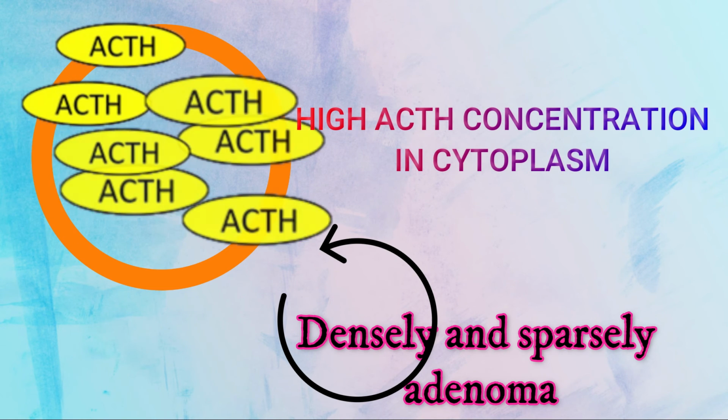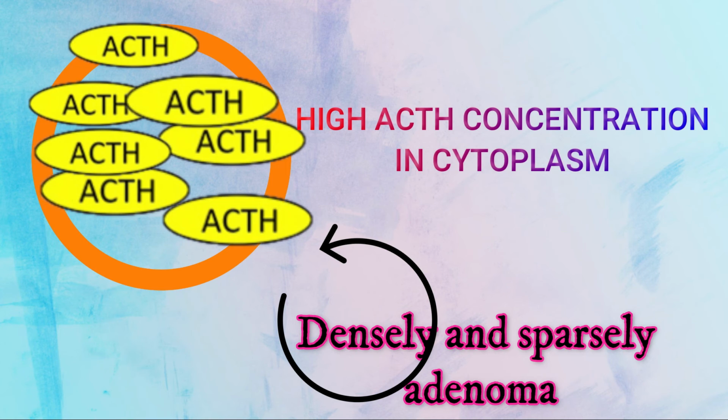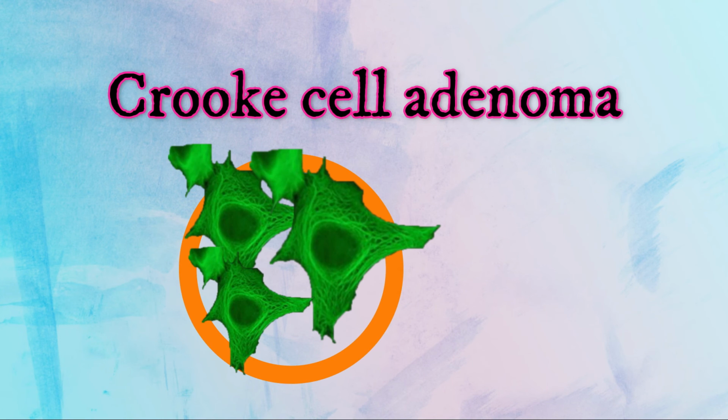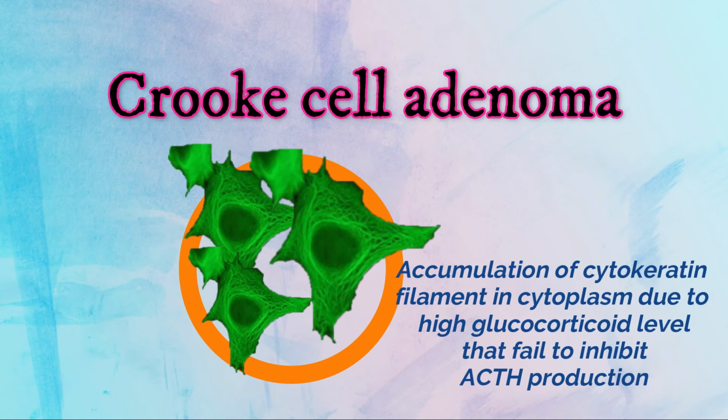Densely granulated adenoma indicates high ACTH concentration within the cytoplasm, while sparsely granulated adenoma indicates low ACTH concentration. Meanwhile, Crooke cell indicates the cytoplasmic accumulation of cytokeratin filaments in response to high glucocorticoid level that fails to inhibit the ACTH production.